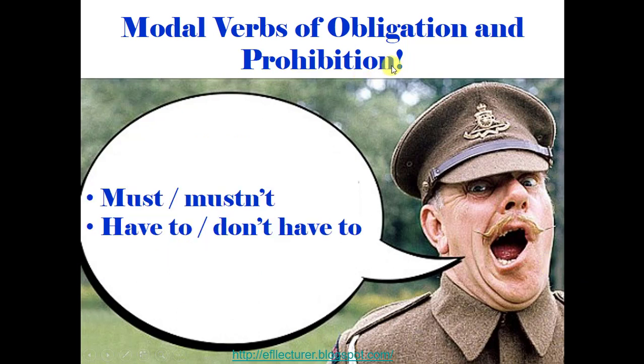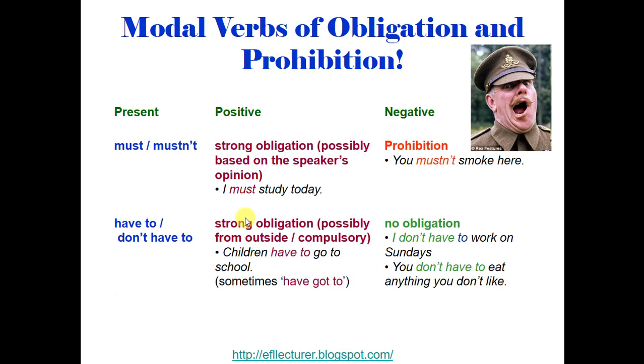Okay, the modal verbs of obligation and prohibition are must, mustn't, have to, and don't have to. But these will change depending on the tense that we're going to, what we want to express. Okay, the modal verb of obligation is must, but the prohibition is mustn't.